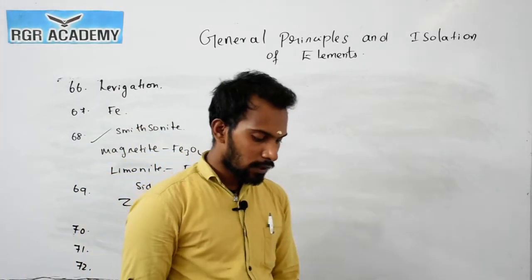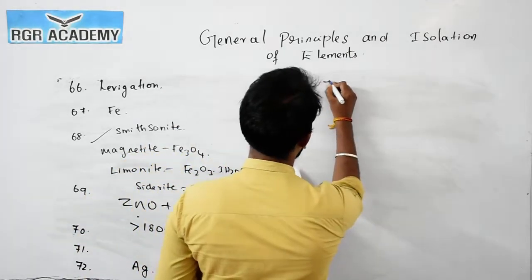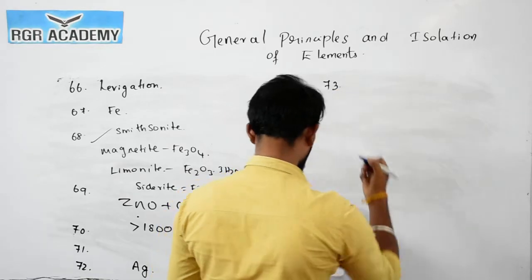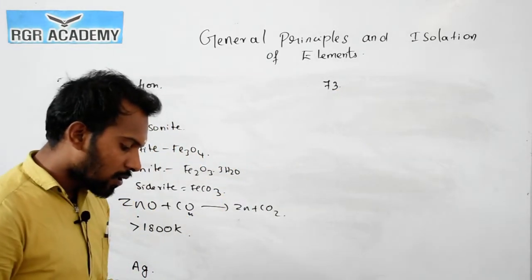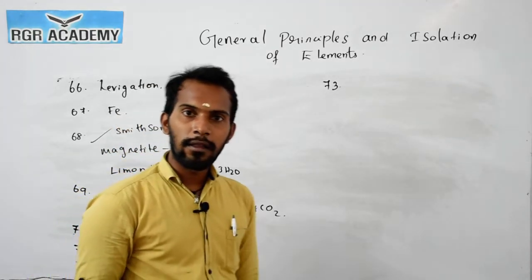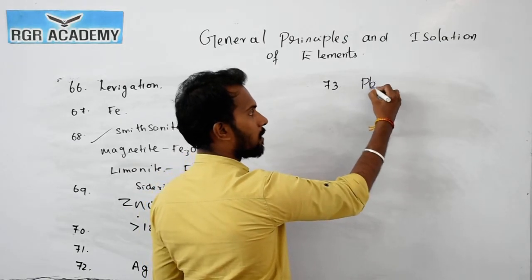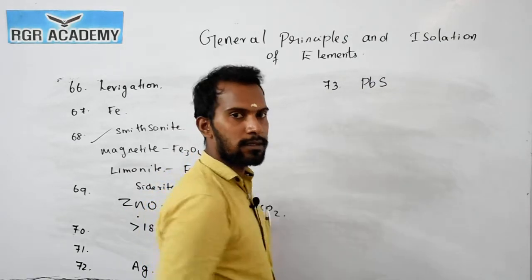Now the question number 73. Commercially important ore of lead, from which lead can be extracted. The commercial ore which we already saw is called galena. What is the galena formula? PbS. Yes, that is the right answer.